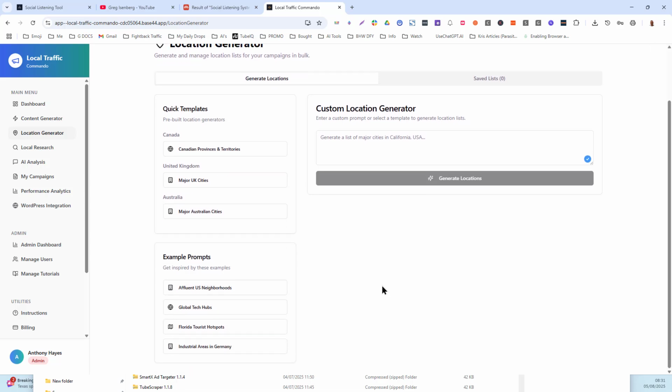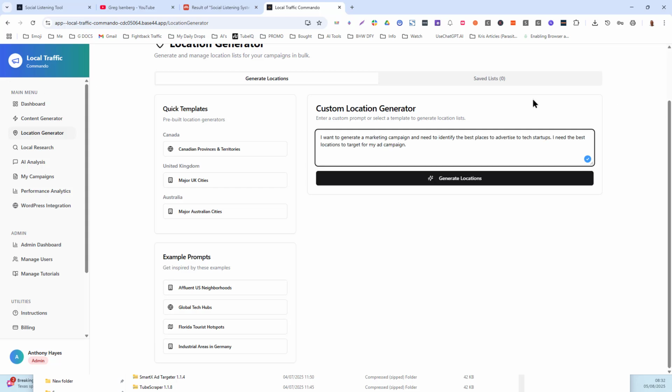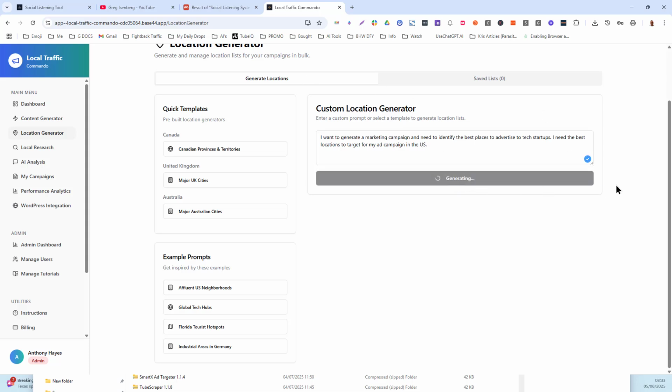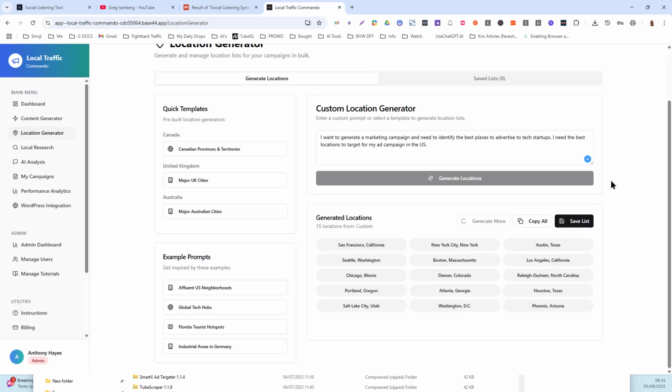So for example, if I wanted to create a campaign that was aimed at startups in America, then I might write something like I have just put in here. I want to generate a marketing campaign. I need to identify the best places to advertise to tech startups. I need the best locations to target for my ad campaign in the US. You can get as creative as you want. You're talking to the AI, so it's going to help you to generate these locations.